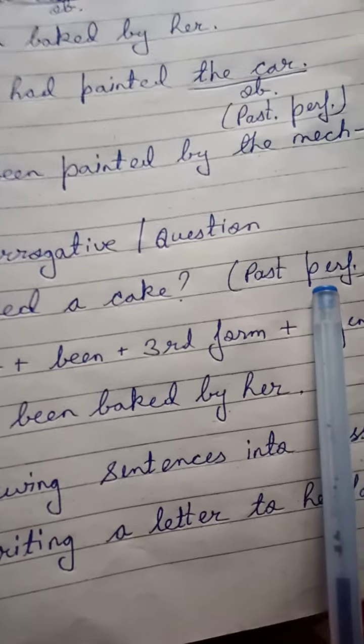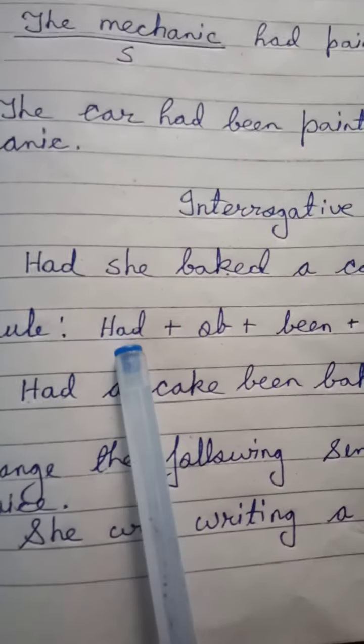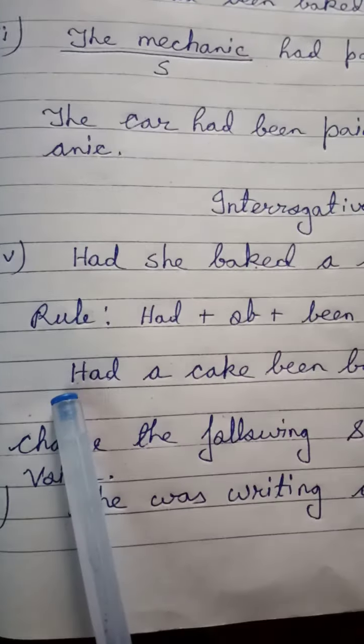Now interrogative sentences. Had she baked the cake? Look, it's past perfect tense. Now what is the rule? First had plus object plus been plus third form plus agent. So what will be the answer? Had a cake been baked by her?